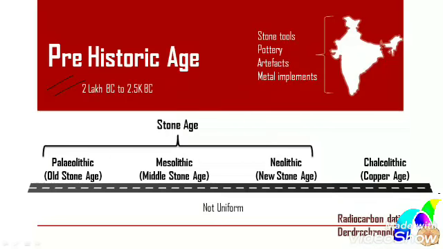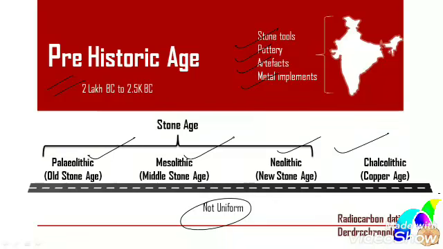That is, no written records are available for the prehistoric period. However, plenty of archaeological remains are found in different parts of India to reconstruct the history of this period. And they include stone tools, pottery, artifacts and metal implements which were used by the prehistoric people. And in India, the prehistoric period is divided into Paleolithic, Mesolithic, Neolithic age and the Metal Age. However, these periods are not uniform throughout the Indian subcontinent, and the dating of the prehistoric period is done scientifically.